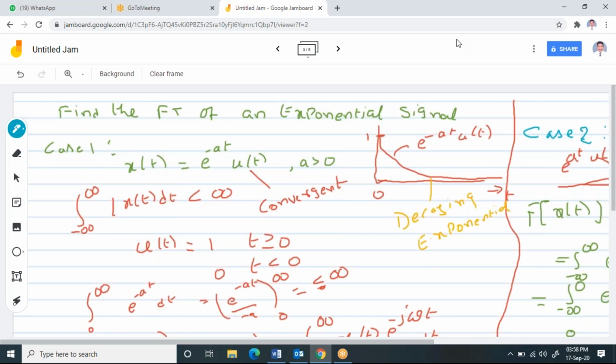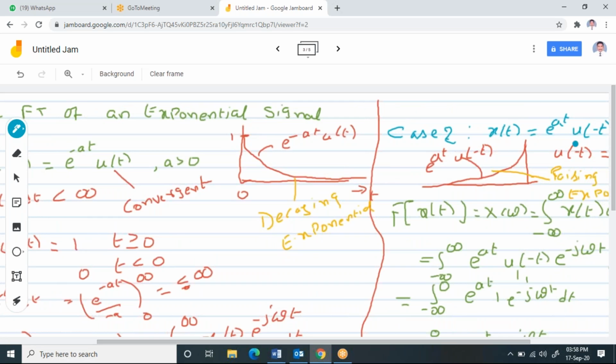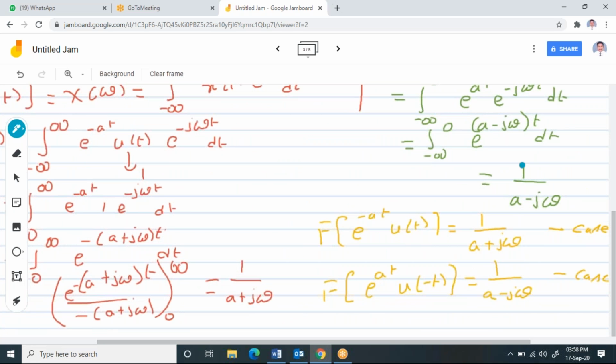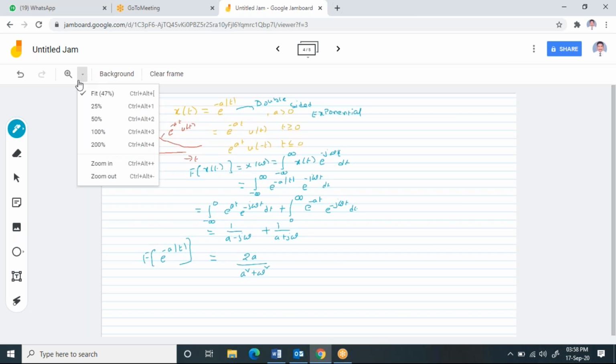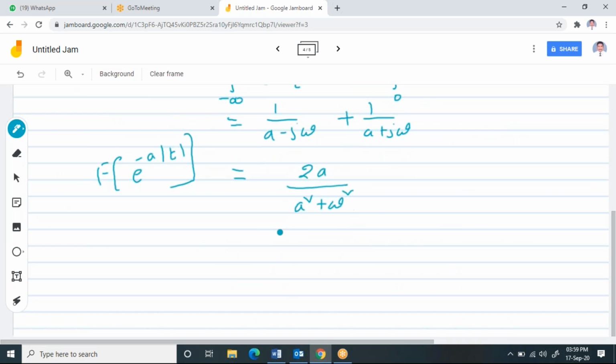Case two is the rising exponential, e power at into u of minus t, whose Fourier transform is 1 by a minus j omega. The third case is the double-sided exponential, which is nothing but the combination of rising and decaying exponentials. Its Fourier transform is 2a by a square plus omega square. Is it clear up to now? Please post it in the chat box.